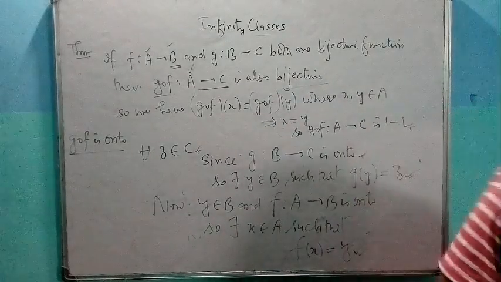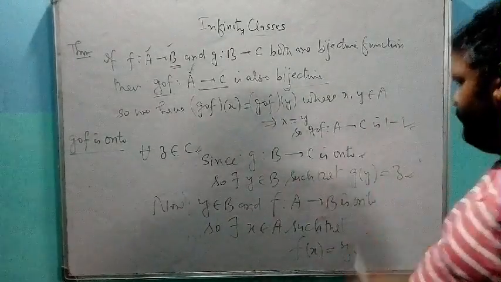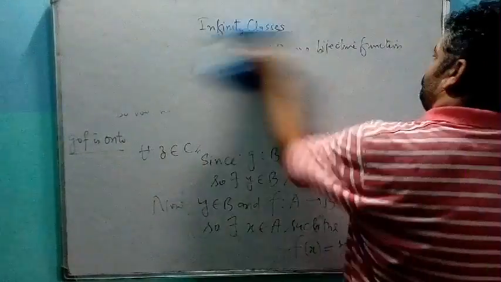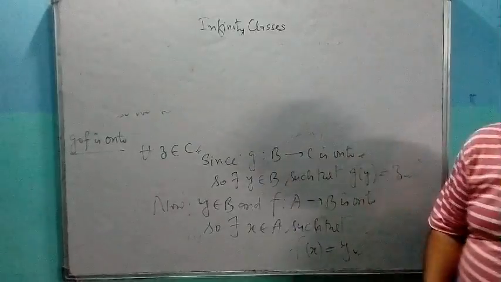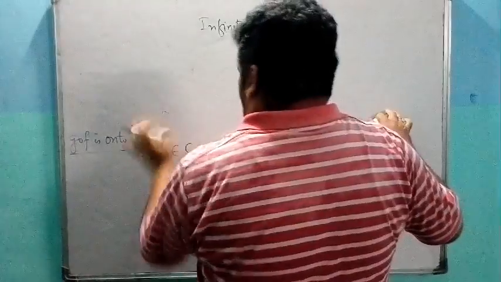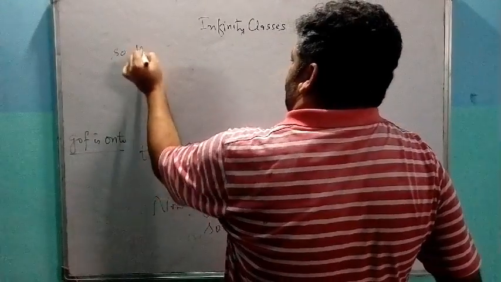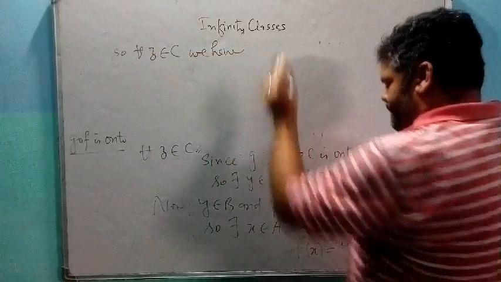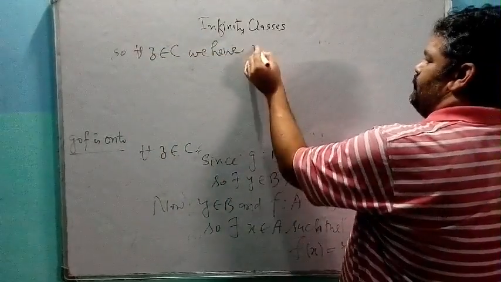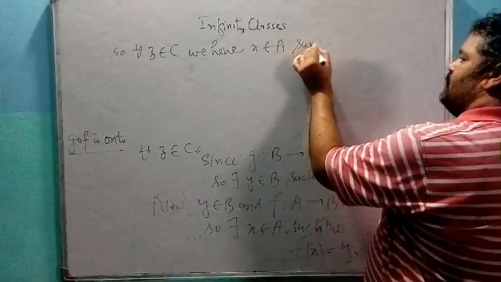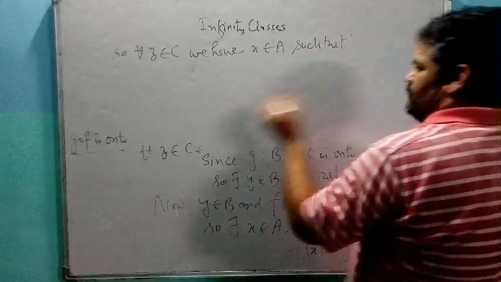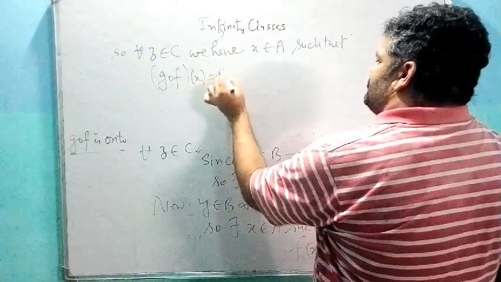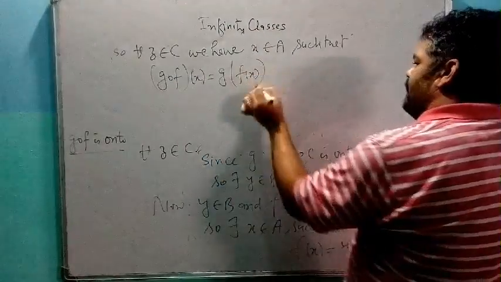So combining these two cases, for all z belongs to C, we have x belongs to A such that g of f of x, which is equal to g of f of x by definition.